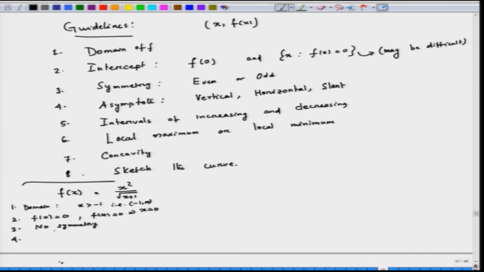Fourth, we need to check asymptotes. So, vertical asymptote. The limit as x goes to minus 1 from the right of f of x is equal to infinity. Therefore, x equal to minus 1 is a vertical asymptote.